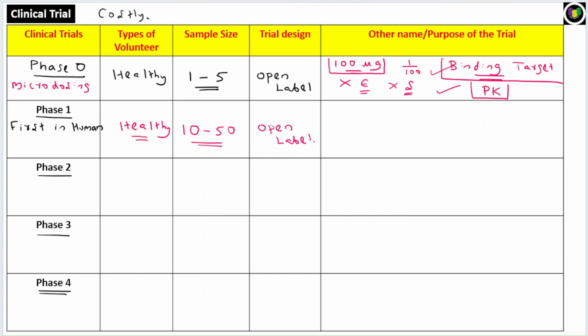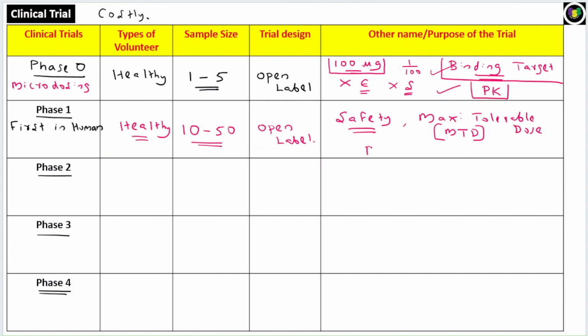Now the question is, what is the purpose of this phase 1 trial? The main purpose is to check the safety of the drug. First in healthy volunteers you will see whether the drug is safe or not. So we'll administer different doses and we'll see what is the maximum tolerable dose. Maximum tolerable dose will be studied in the phase 1 trial, that is called MTD. So that is the main objective or the purpose of phase 1 trial.